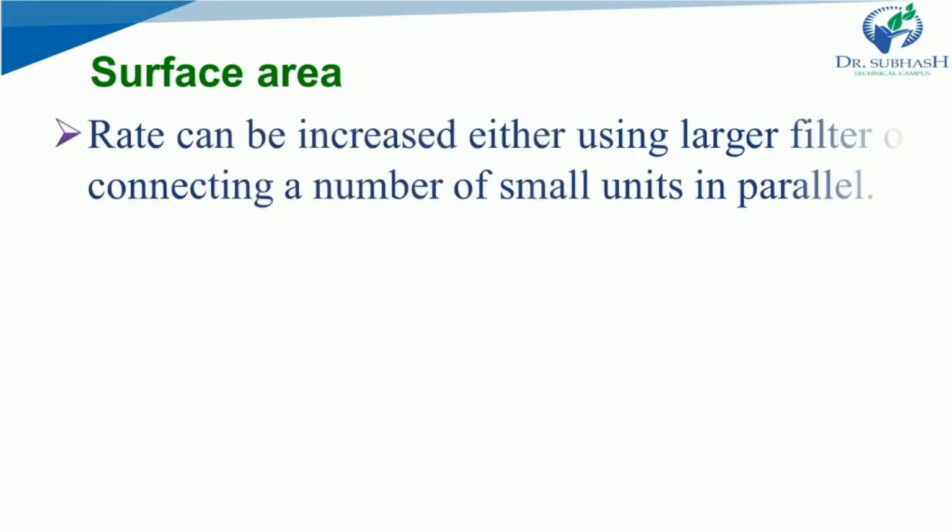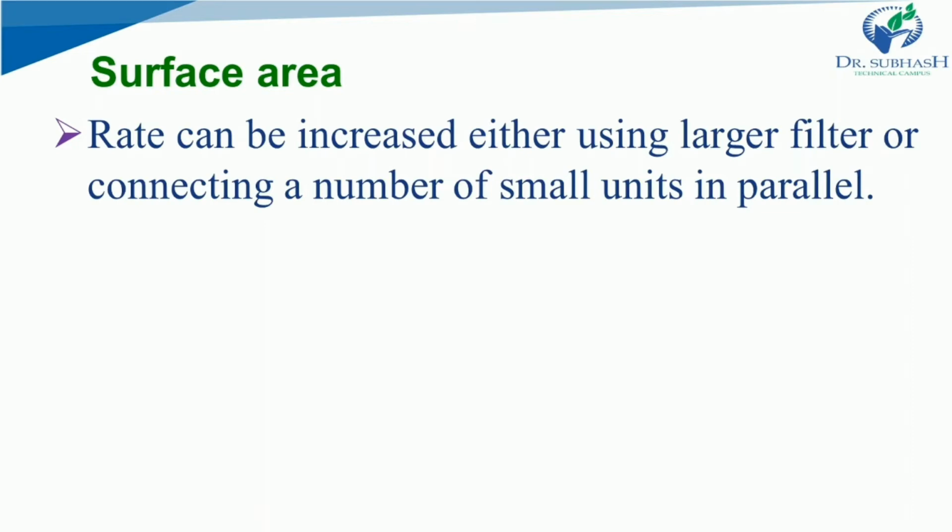The first important factor is surface area. The overall understanding that is required in case of surface area is that the rate can be increased. You can increase the rate of filtration either using a larger filter or connecting a number of small units in parallel. You can increase the size of the equipment that you are using, so that the surface area increases. As the surface area increases, you can increase the rate of filtration.